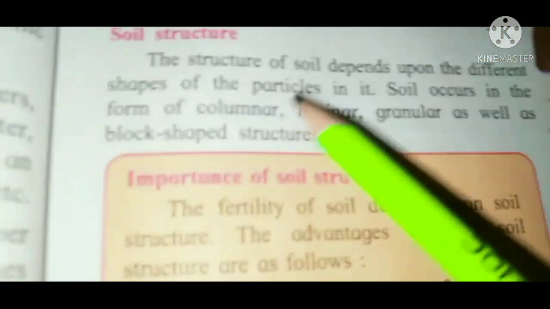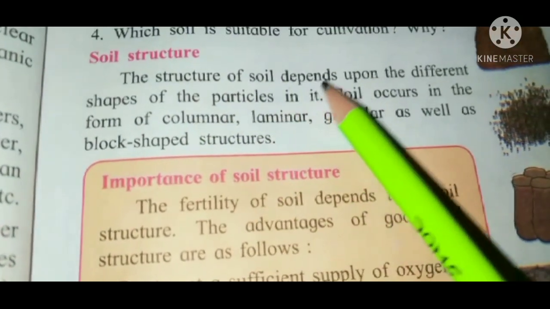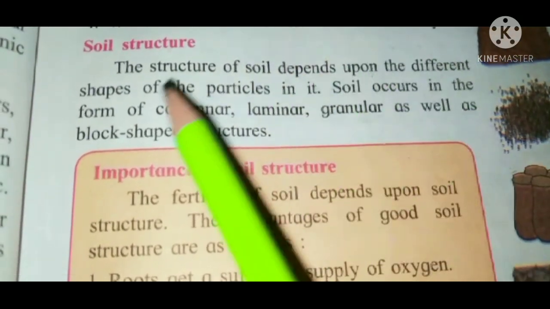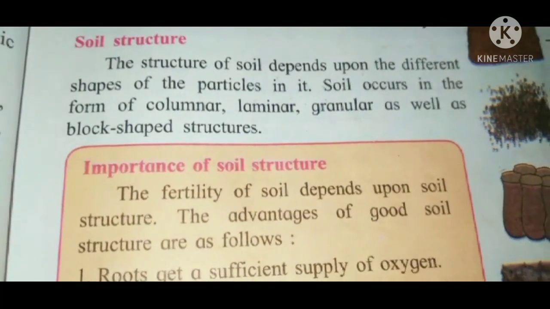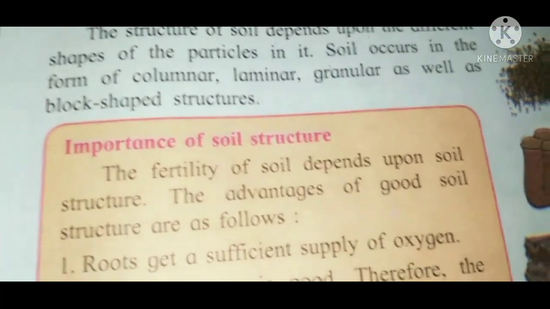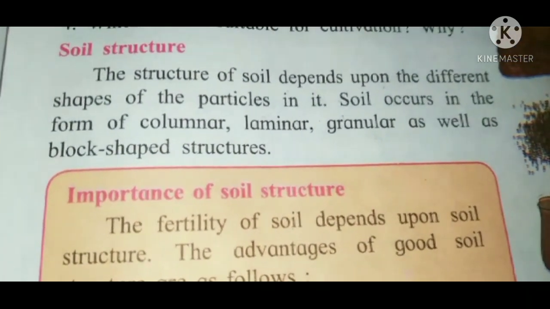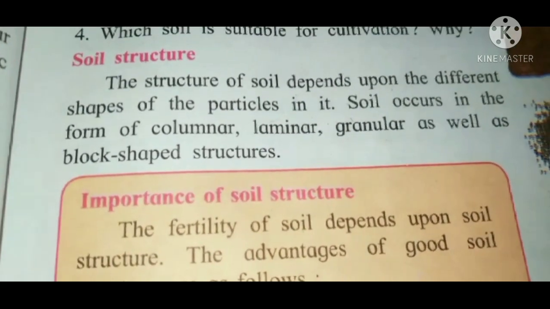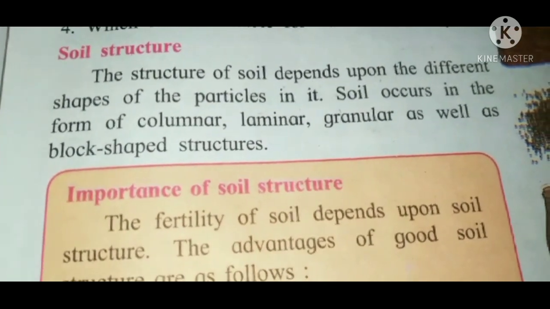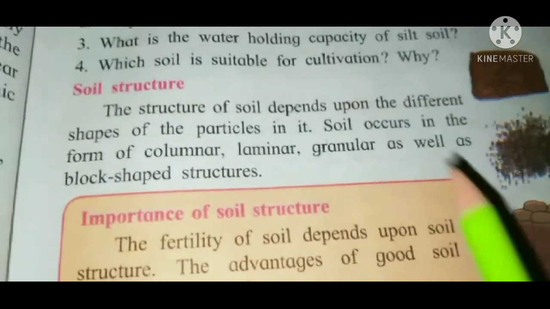Now come to page number 23. Now we are going to start with the soil structure. The structure of soil depends upon the different shapes of the particles in it. Soil occurs in the form of columnar, laminar, granular as well as block shaped structures.